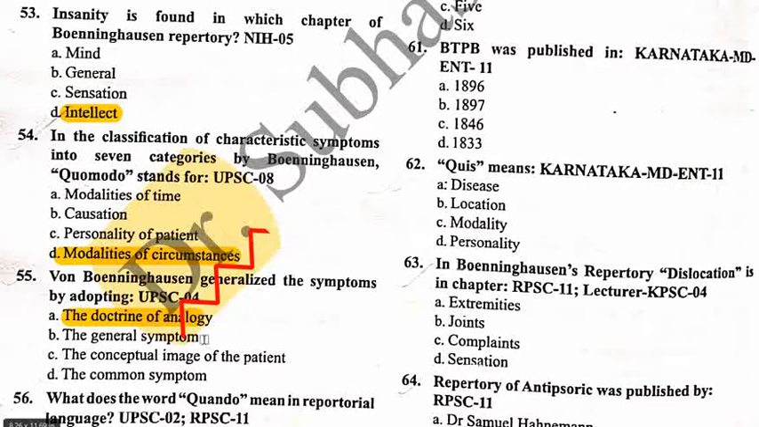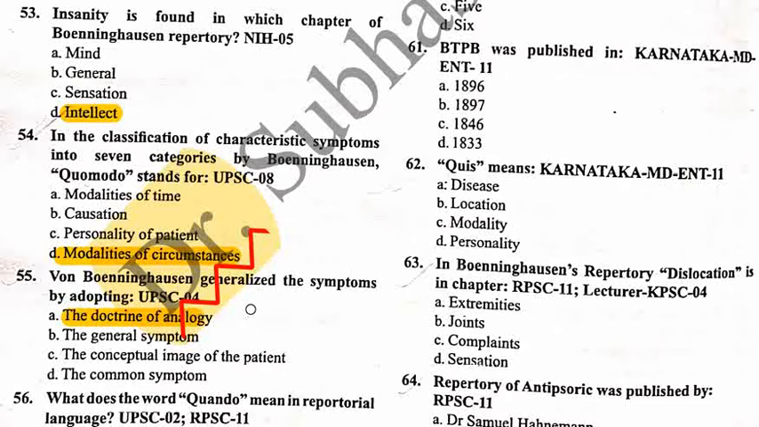Bonninghausen's analytical mind came to the conclusion that to complete the symptom, it is necessary to generalize some symptoms; a sensation pertaining to one part should also be applied to the other part. So this is called the doctrine of grand generalization.